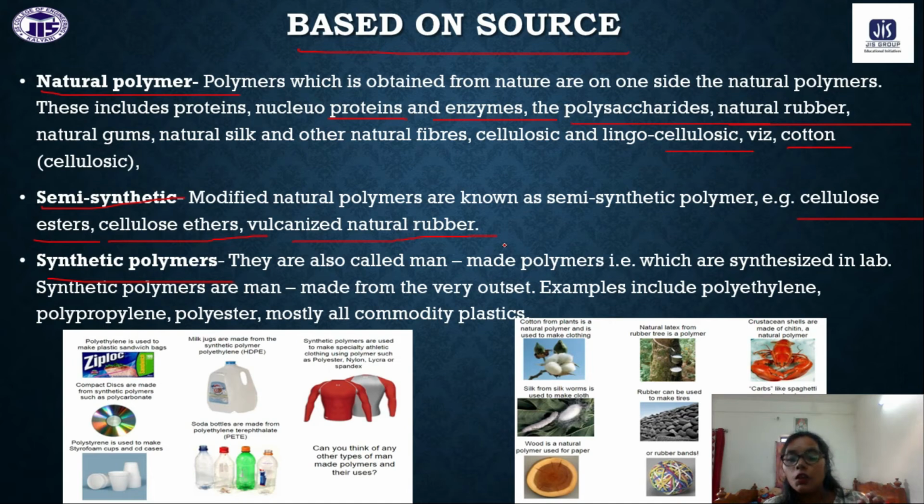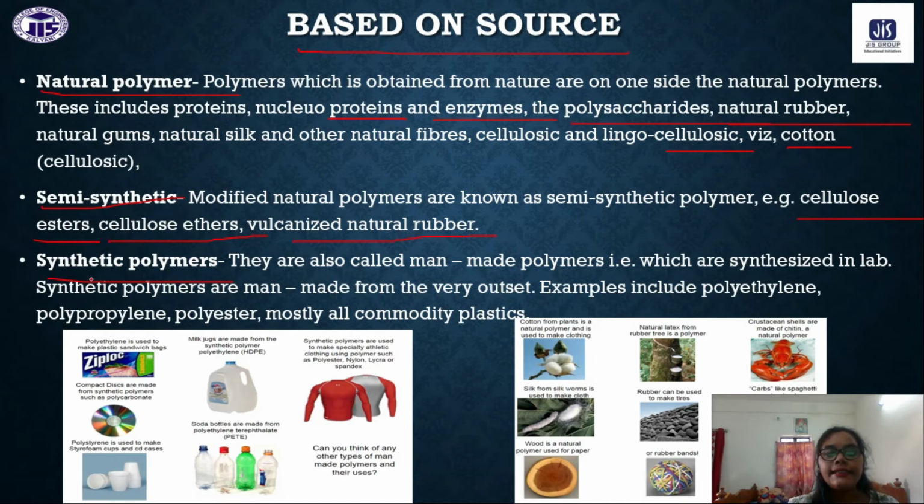In vulcanized natural rubber, some of the sulfur atoms we are incorporating into the natural rubber moiety, and this process is called vulcanization. So while this modification is taking place, these modified polymers are called the semi-synthetic polymers.